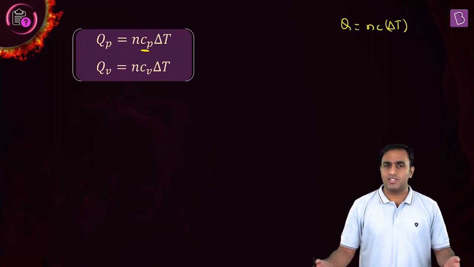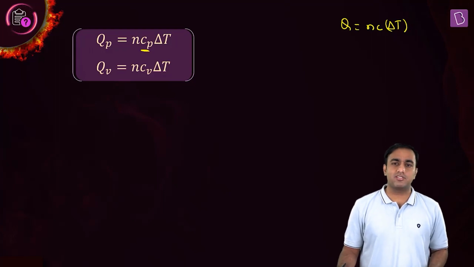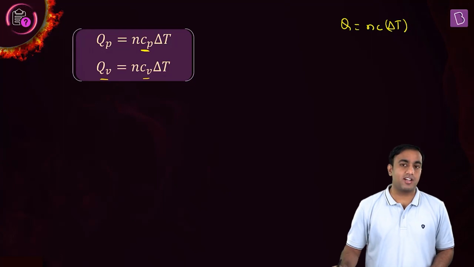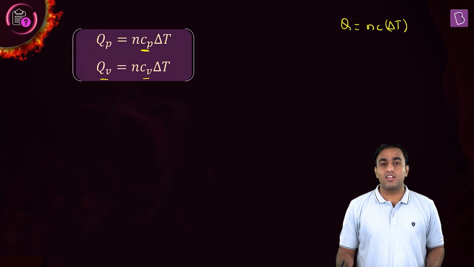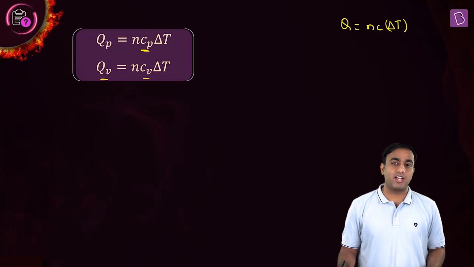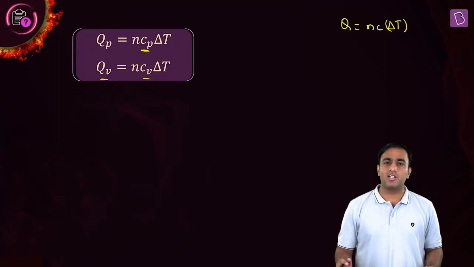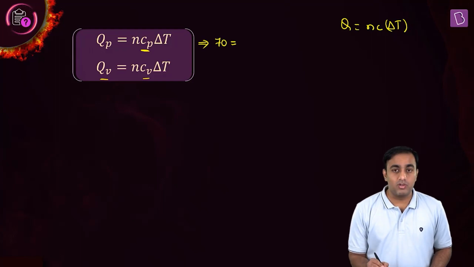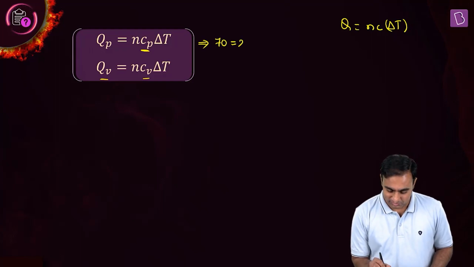Now, do the same thing for constant volume condition. The equation becomes Qv equals n Cv delta T, where Cv is the molar specific heat capacity of the gas under constant volume condition. Look at the data now. In the first case, the amount of heat supplied was 70 calorie. Number of moles is 2.